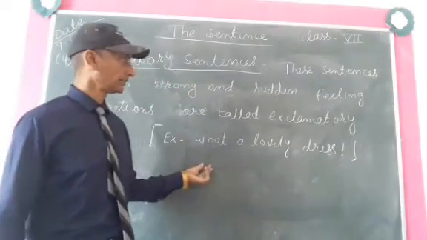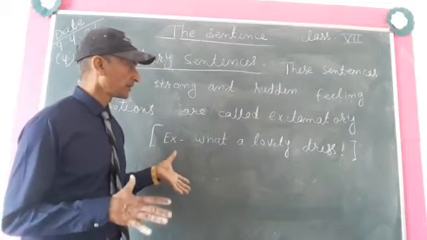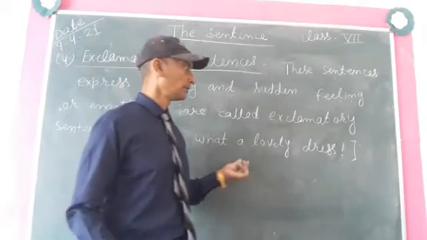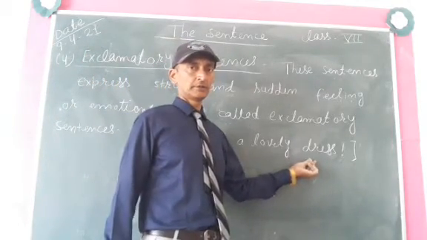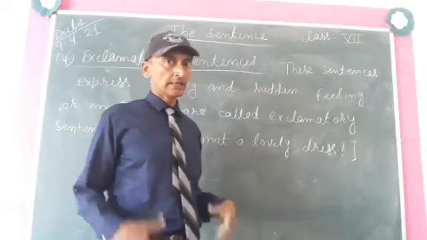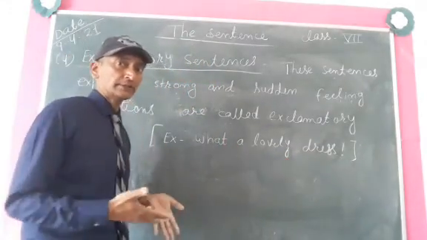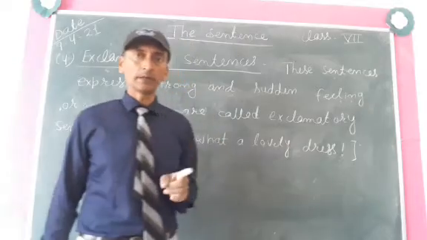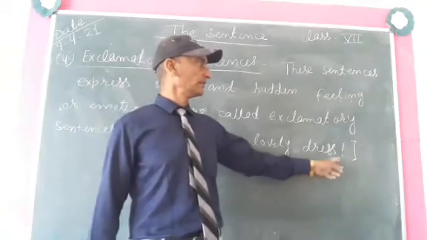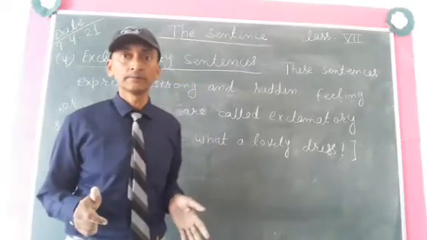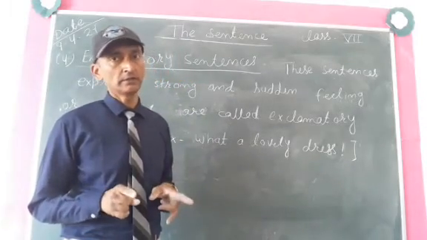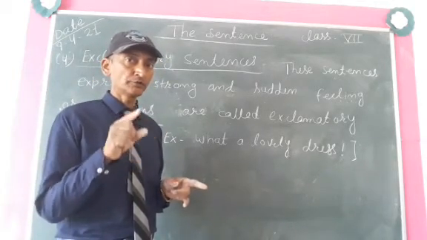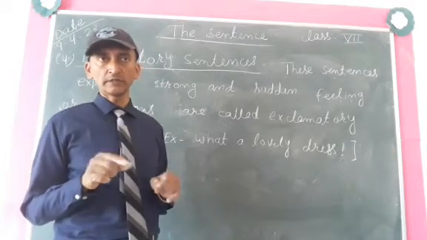What a lovely dress. In this sentence, we are praising the dress. Actually, I like this dress very much. So how can we express our feelings? We can express our feelings like this. What a lovely dress! And remember, an exclamatory sentence ends with an exclamation mark. If the exclamation mark is not there, it will be wrong. Like in an interrogative sentence, the question mark should be there. If the question mark is not there, the sentence will be wrong.